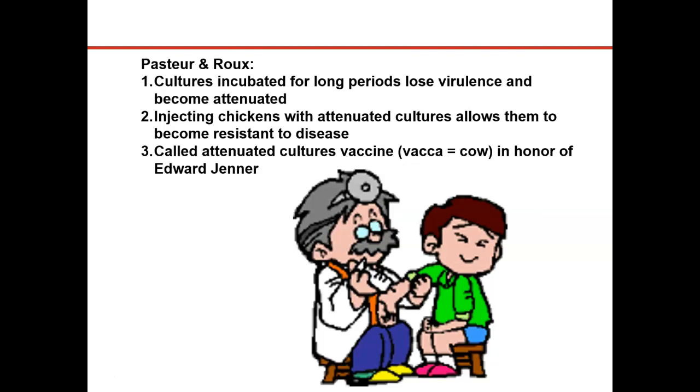And he called them attenuated cultures. Basically, they're inactive, they're unable to produce the disease. And then he named the attenuated cultures a vaccine. This was in honor of Edward Jenner, who had produced that cure for smallpox. The term vaccine, from vaca, means cow, so it was kind of an honor for Edward Jenner.